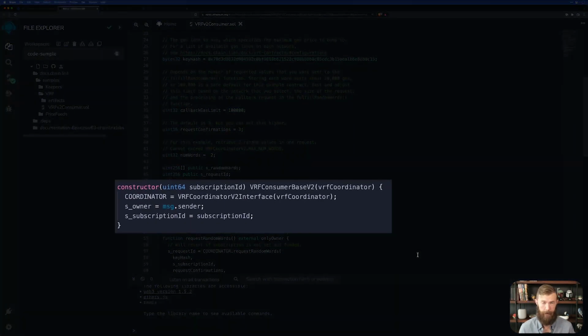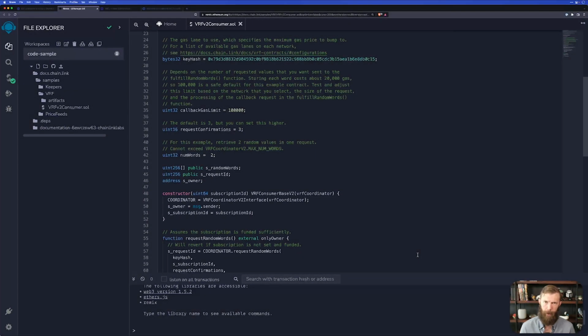We have our constructor, which, remember, constructors are run when the contract is deployed. This constructor takes a value in. We'll need to supply our subscription ID. Then we set up the coordinator, the owner, and we also set that subscription ID to what we passed in.